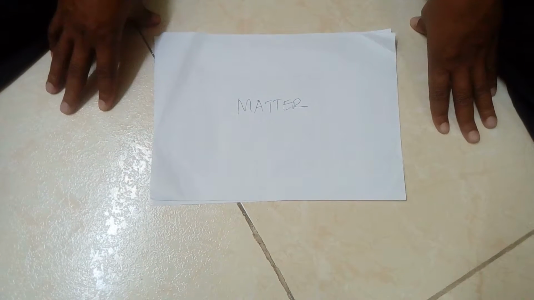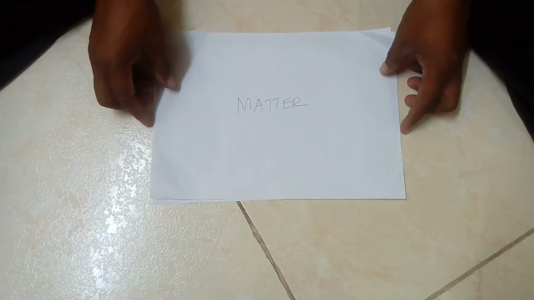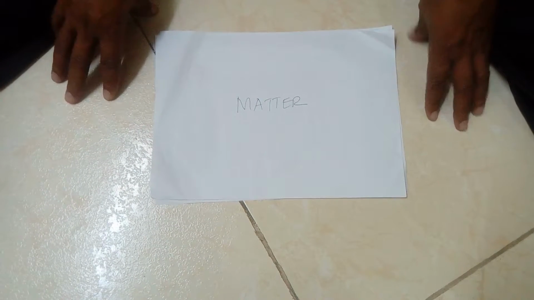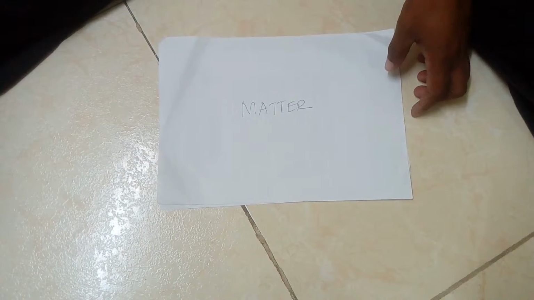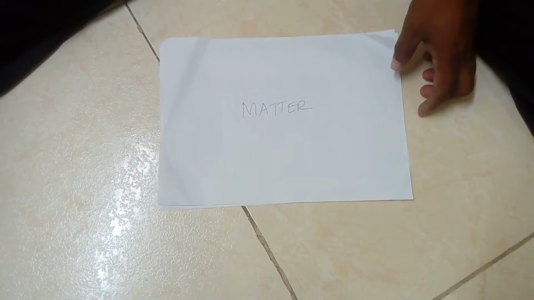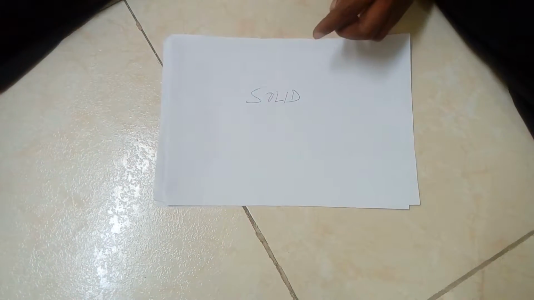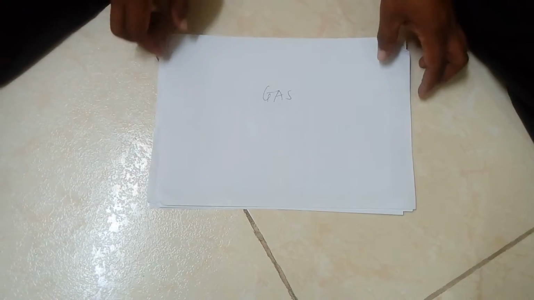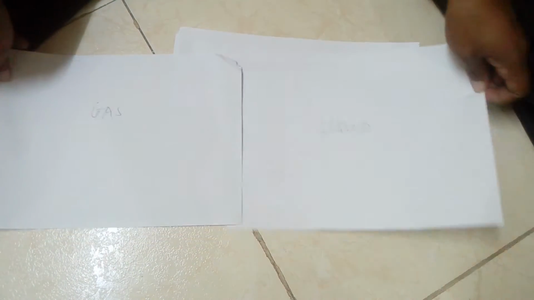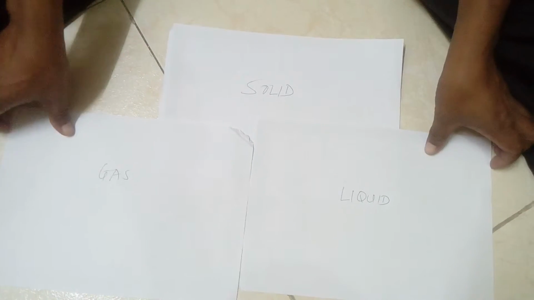Today we're going to look at the states of matter and also the characteristics of these states of matter. Matter has three states. The first one is solid. The second state of matter is liquid, and the third state of matter is gas. Therefore, we have three states of matter: solid, liquid, and gas.